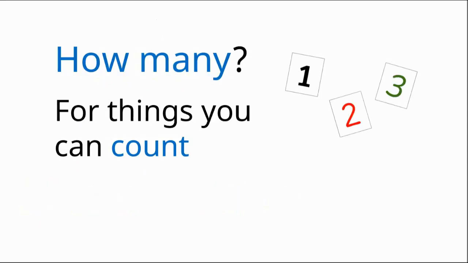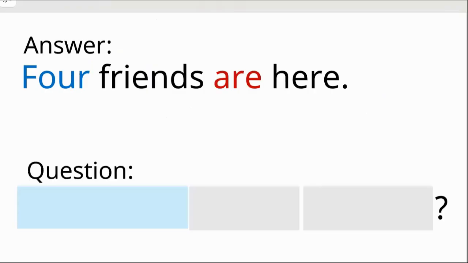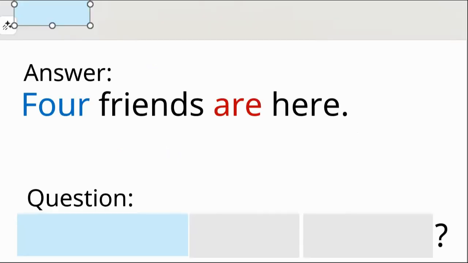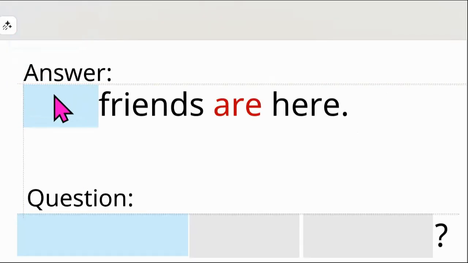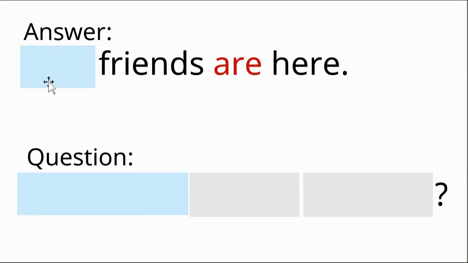We use how many to ask about things you can count. So the answer is 4 friends are here. This is the information we want to get. We want to know the number of friends that are here. So when asking about a number, what's the question word?